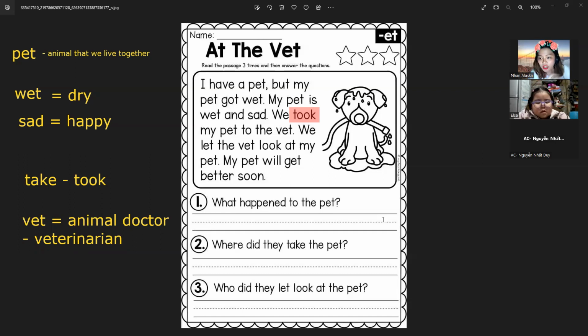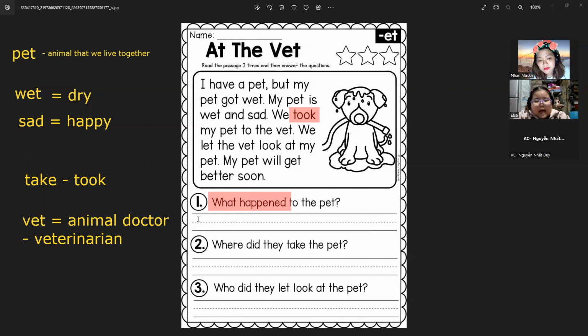So here, the first question: what happened to the pet? We are asking for certain information. What happened to the pet?